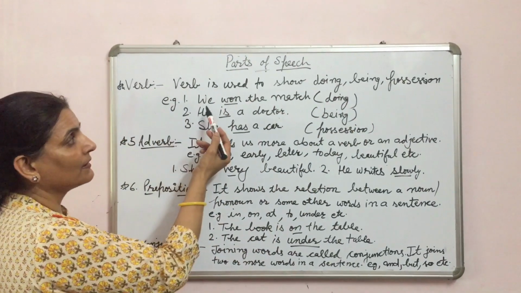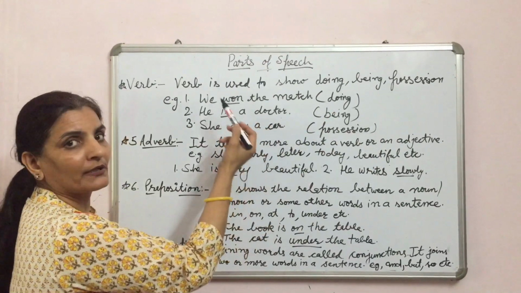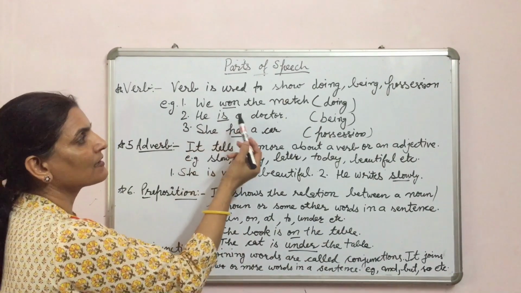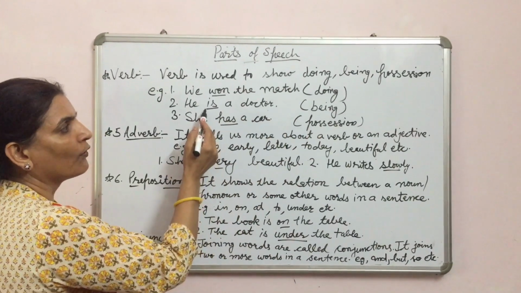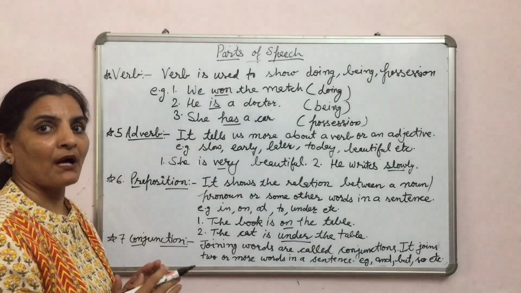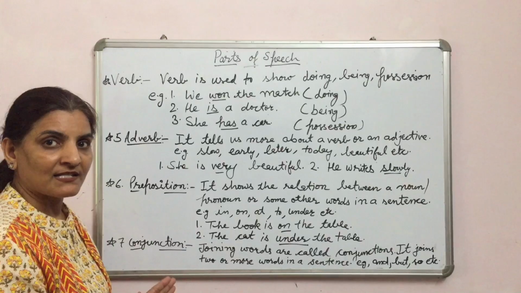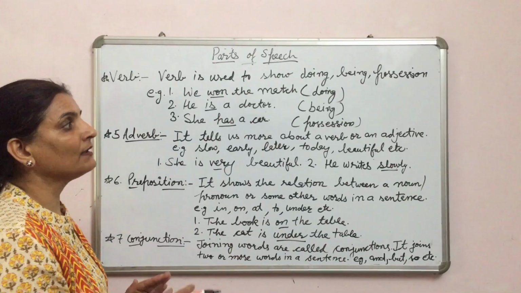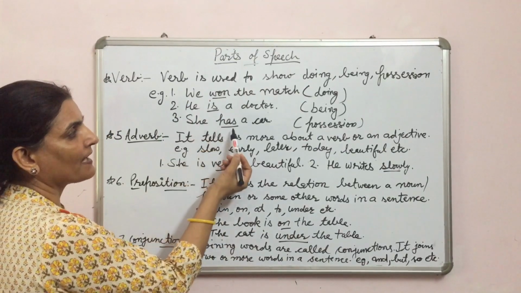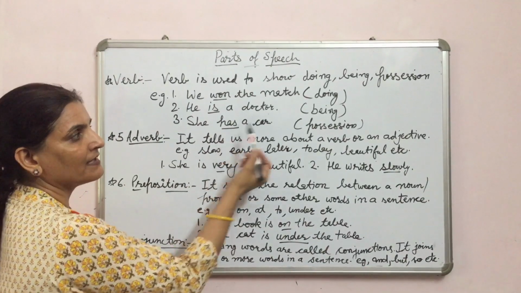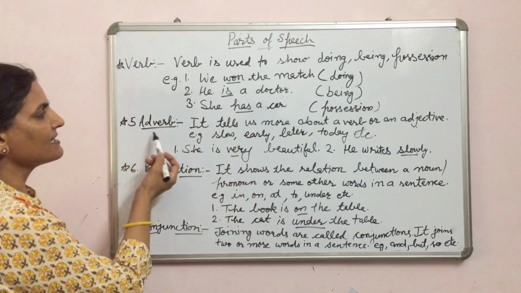Let us see the example. We won the match. This is doing verb or action verb. He is a doctor. This is being verb or form of being. Is, am, are are the being form of verb for the present, and was, were are the past form of the being verb. Third one is she has a car. Has here is possession verb. It shows the possession.